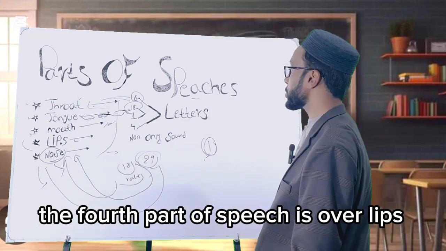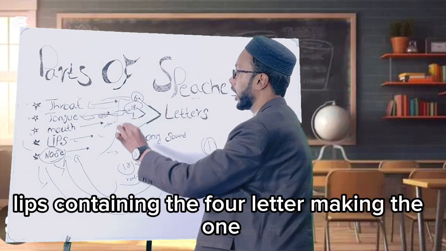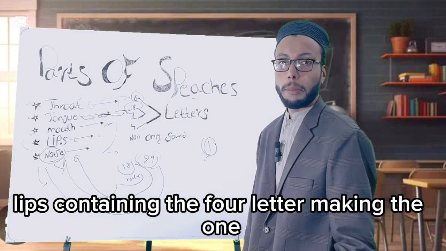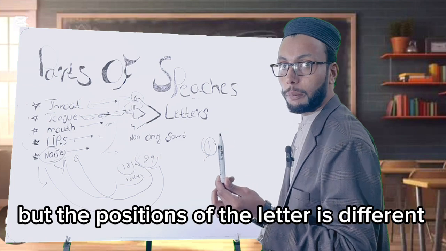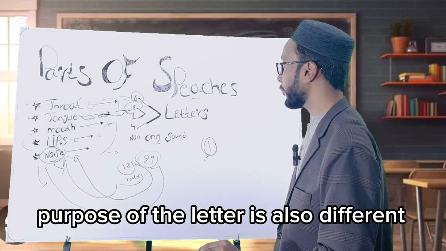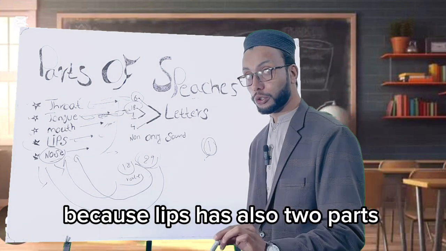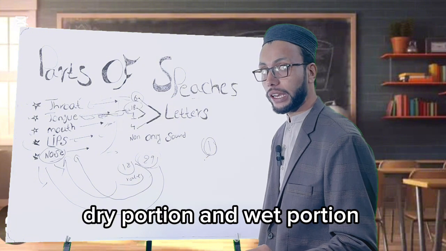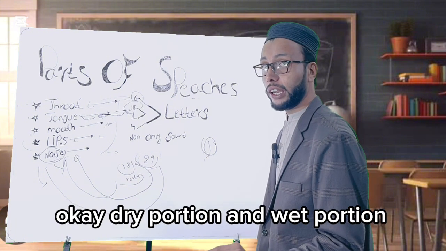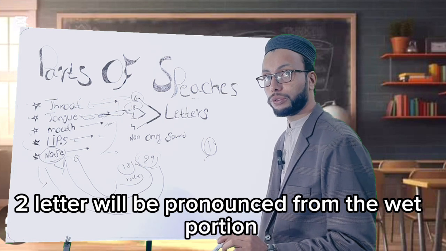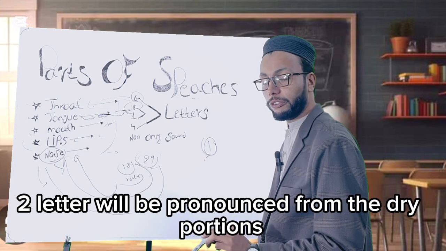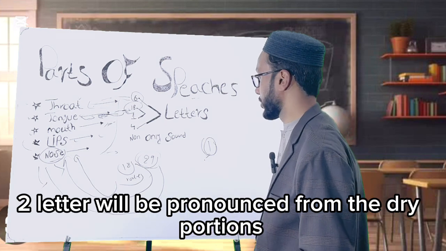The fourth part of speech is our lips. The lips contain four letters, making one group, but the positions and purposes of the letters are different, because the lips also have two parts, the dry portion and the wet portion. Two letters are pronounced from the wet portion, and two letters from the dry portion.